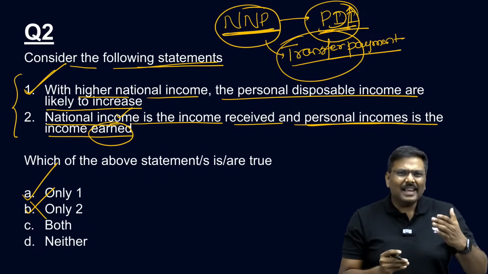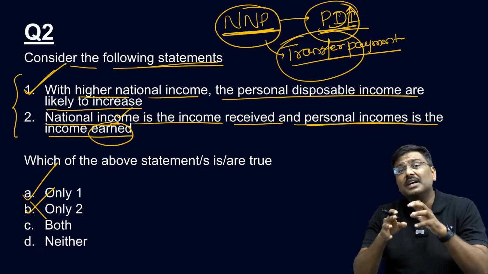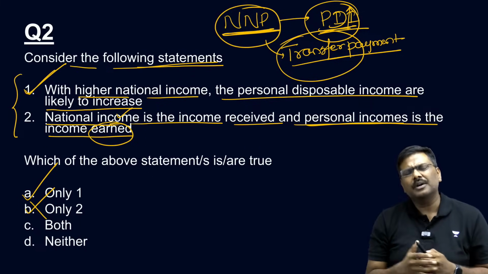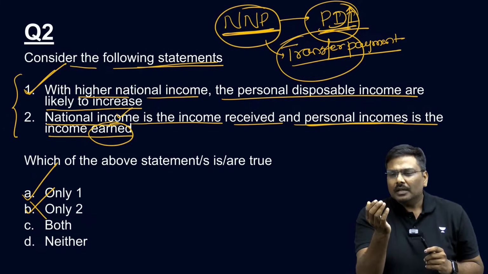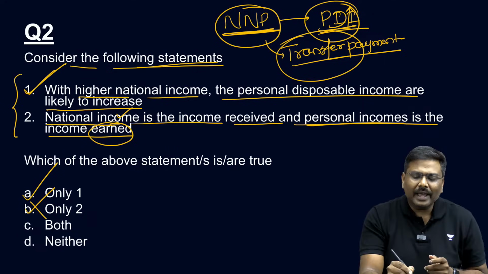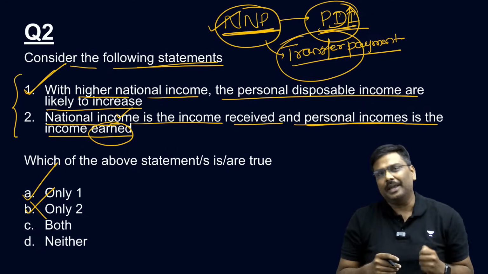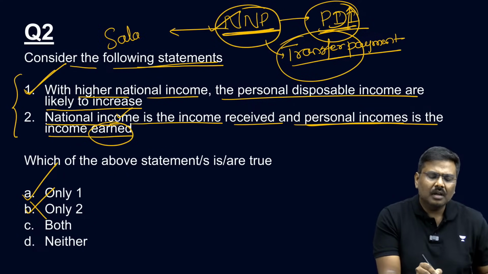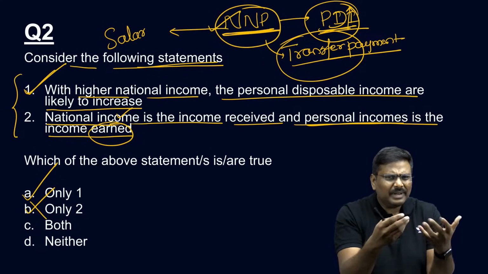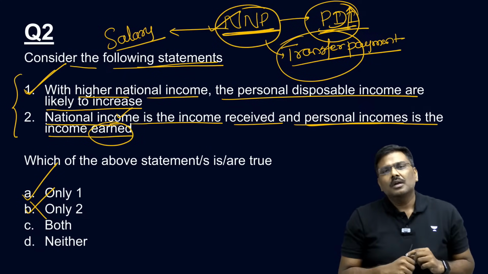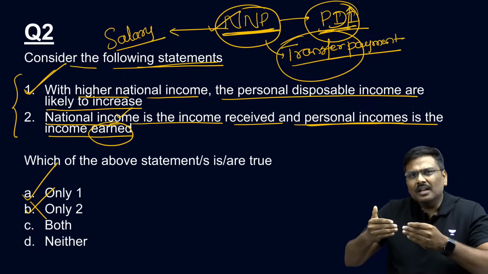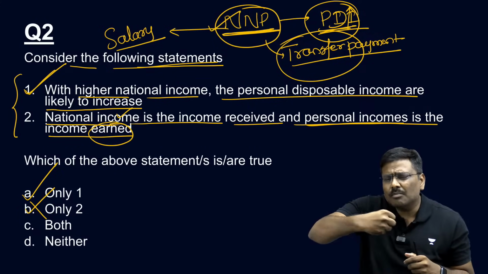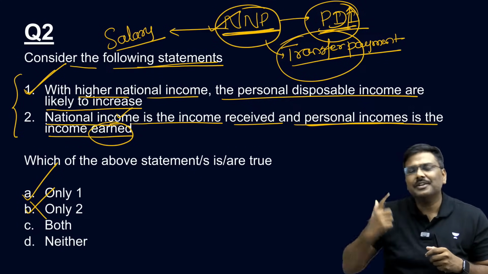So NNP is basically the amount that is earned by the factors of production, such as land, labor, capital, and entrepreneurship. But please understand, whatever income you are earning through NNP, for example you are an employee. For an employee under NNP, what is the income earned? Can I simply say salaries or wages? Salaries or wages is nothing but income earned under the component of NNP. But when you receive salary, if your salary is, let's say, 1 lakh rupees, don't you think the Government of India will take away some of the income in the form of taxation?